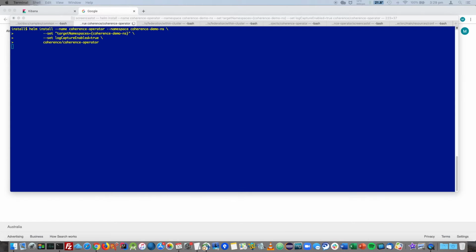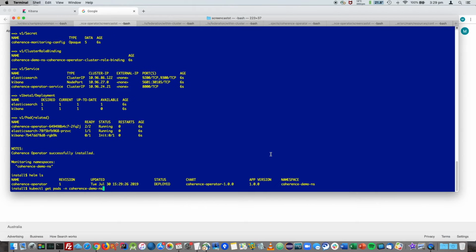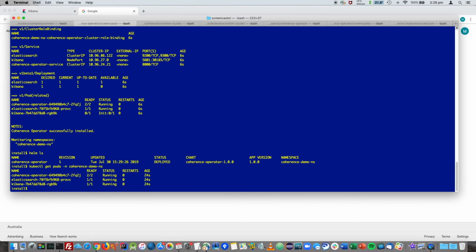Firstly, we are going to install the Coherence operator with log capture enabled, which will install Elasticsearch and Kibana, as well as configure FluentD to scrape logs from Coherence and Coherence operator pods. Let's view the installed release. Let's also view the pods. We can see the Coherence operator pod as well as the Elasticsearch and Kibana pods.